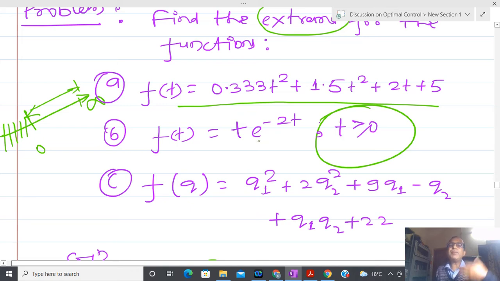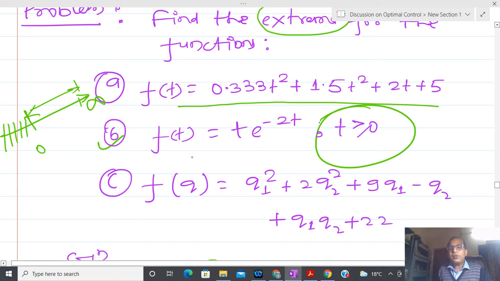The maximum value I have to calculate, and we have calculated that at t equal to half one can understand what the maximum value is. So I have two minima and one maxima. It might be possible that some function has more than one minima. At that time, if they are exactly the same, then that is not a problem. We are not using the word local; we say both are the same, so global. But if they are different, then we have to talk about relative minima or maxima.